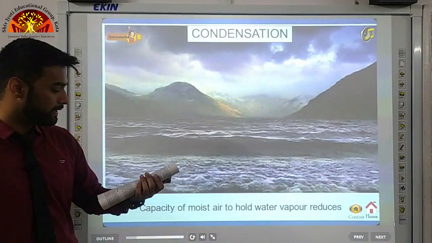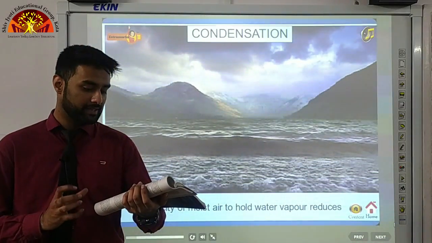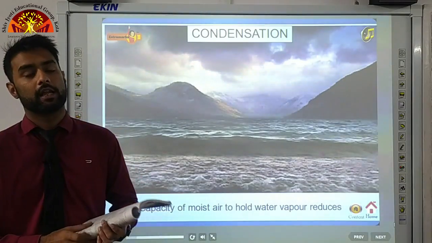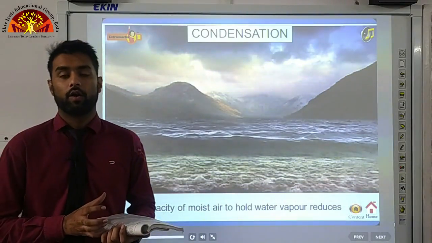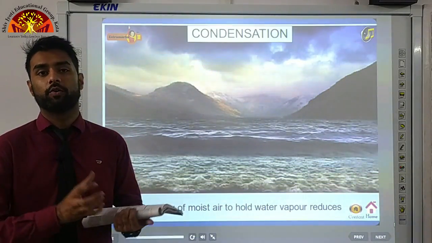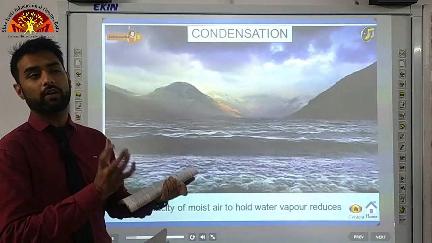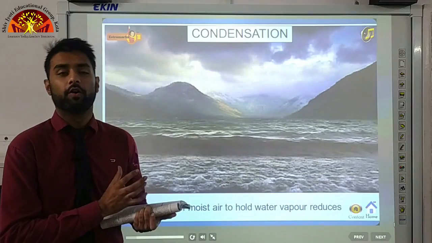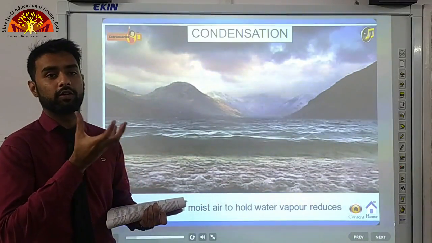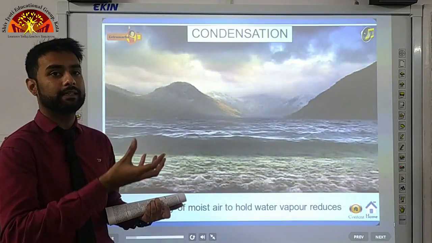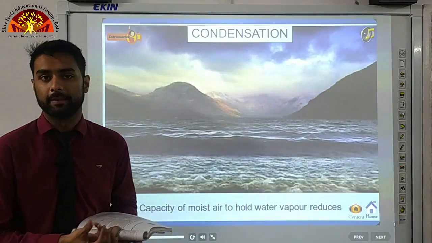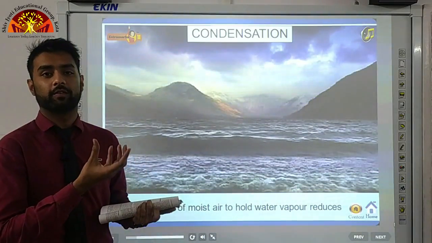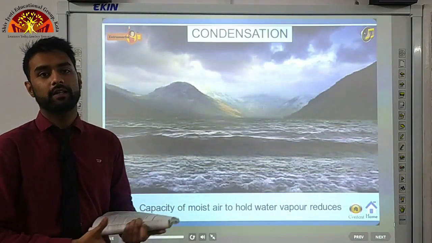Now, when moist air is cool, it may reach a level when its capacity to hold water vapor ceases. When we cool moist air, what will happen? It will not hold any more water, and the water vapor already present in that particular air mass, what will happen? The water vapor will get cooled down and become so heavy that the air will no longer be able to sustain it. And what will happen? Because of the effect of gravity, they will fall down from the sky.